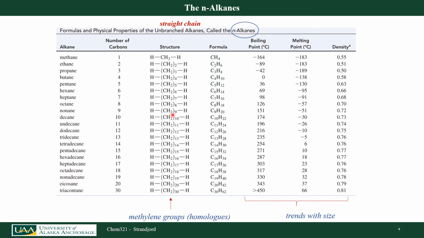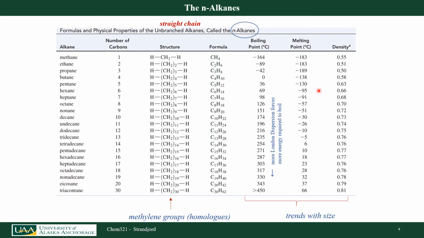Okay? If I look at the boiling point, some physical properties there, I can see quickly that it tends to go up as I get more and more carbons. And that's because there are more London dispersion forces between molecules. And if I have more forces, more energy is required to break them up to boil them.